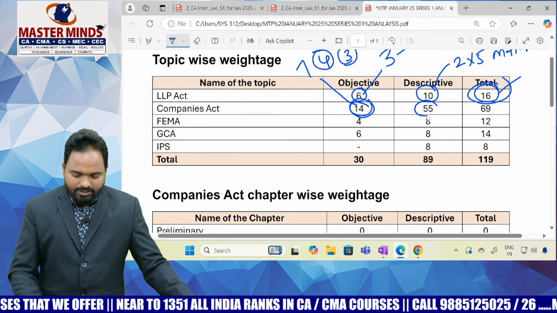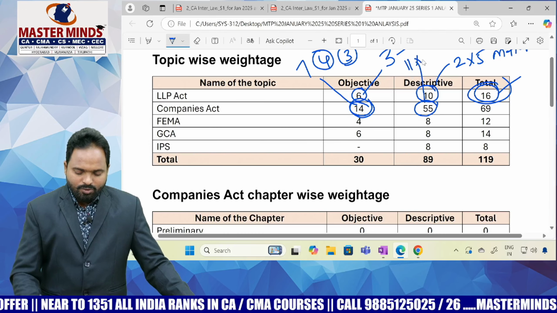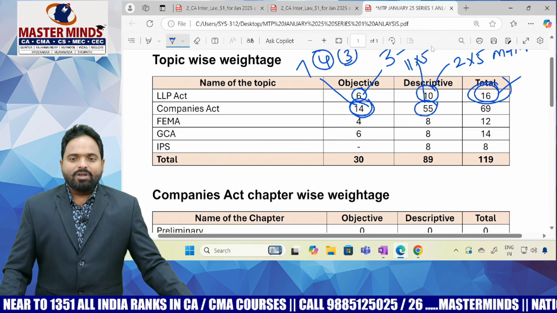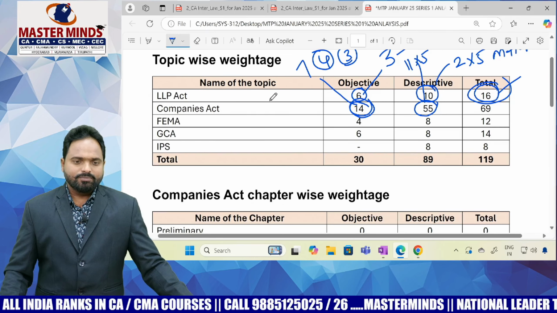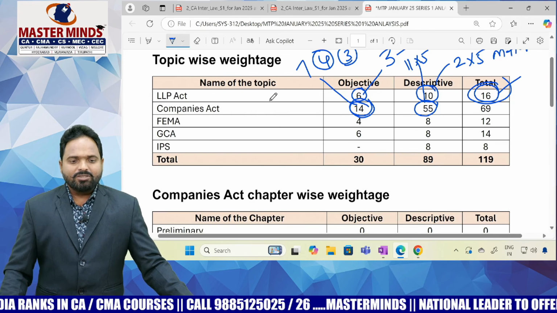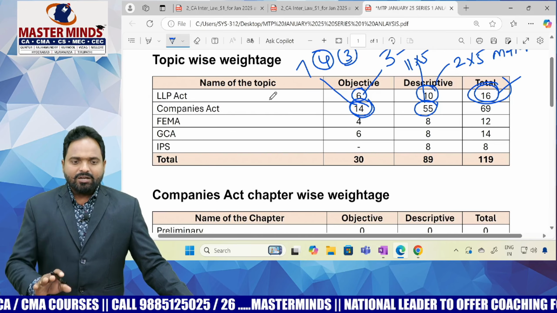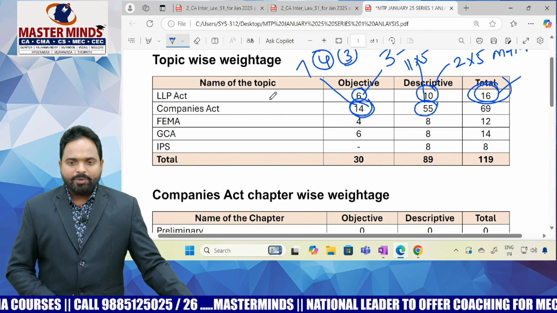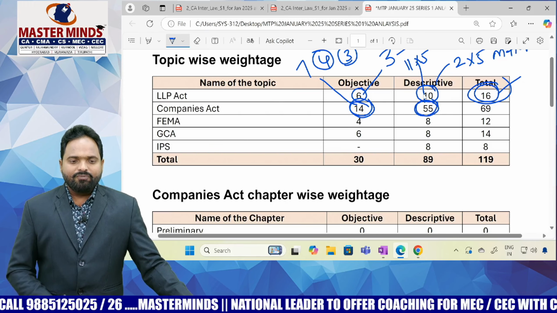And descriptive questions are 55 marks, 11 questions into 5 marks, including external choice as well as internal choice. This table has been prepared accordingly.